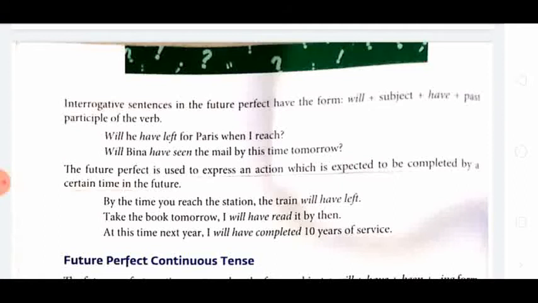At this time next year, I will have completed 10 years of service. Okay. So at this time next year, how many service years are completed? 10 years. So this is the future perfect.